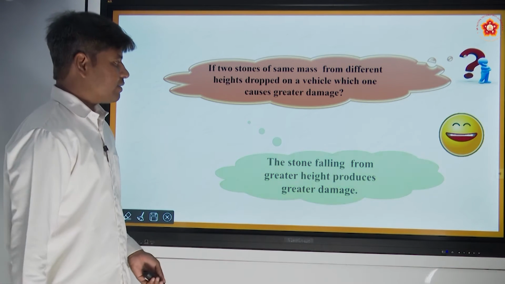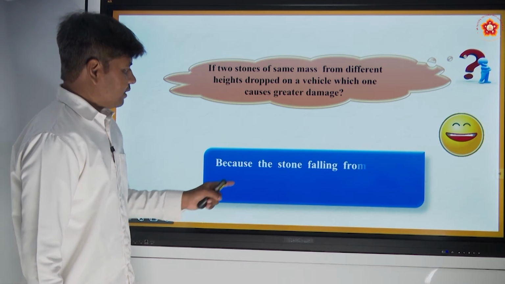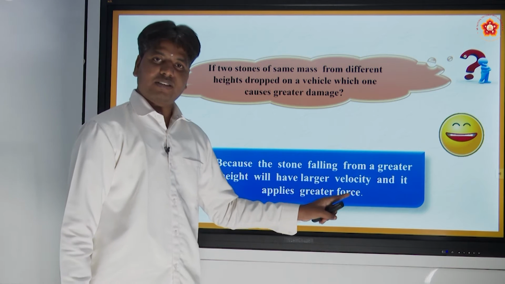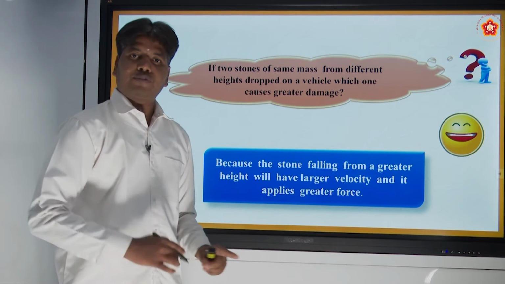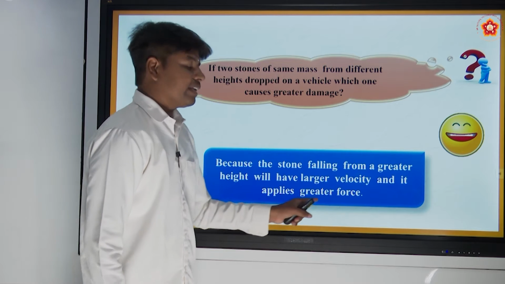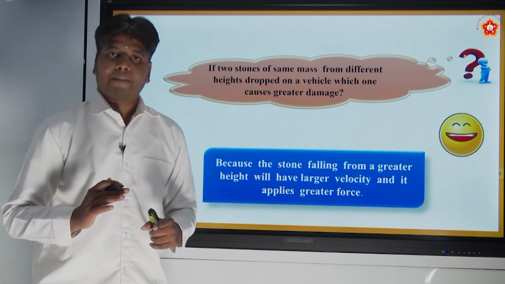Why is that? We have just proved it. Because the stone falling from a greater height will have larger velocity. It is square root of 2gh, where the height is more, the velocity will be more, and it applies the greater force. That's why the damage will be more.